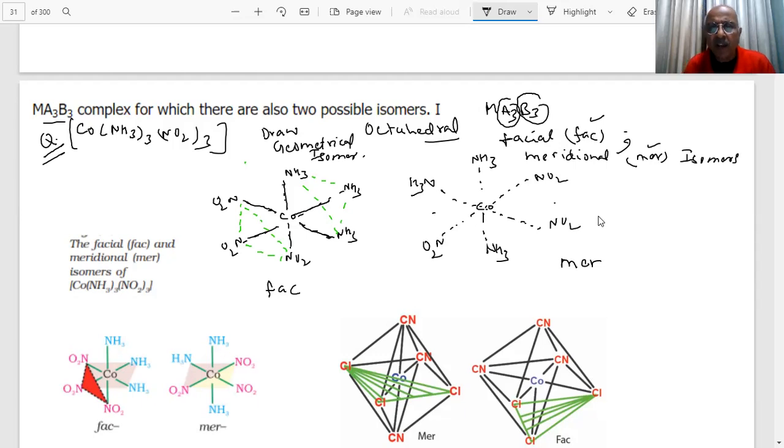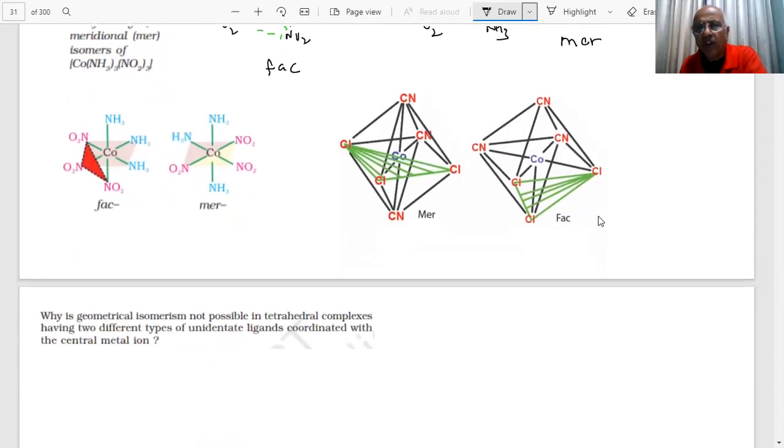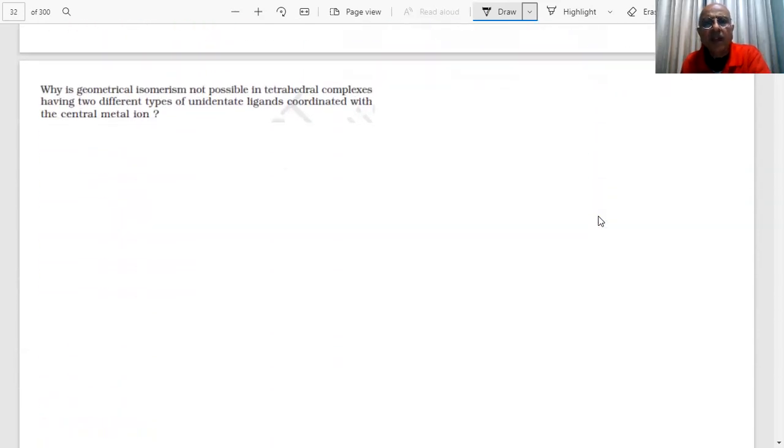Important: facial and MER. Examples we have given. So join these bonds. Now you join them. Got it? These are coordinate covalent bonds. So FAC and MER, 2 isomers in cases where you have Ma3B3 type octahedral coordination compounds. This is a cis form, this is a trans form.